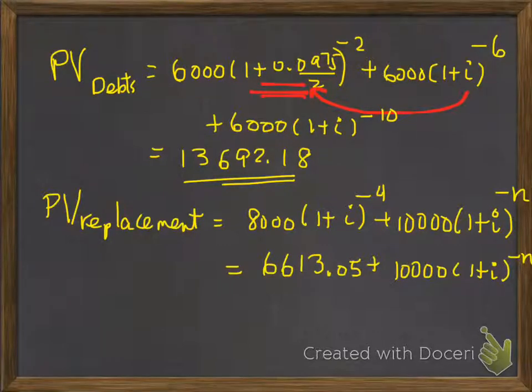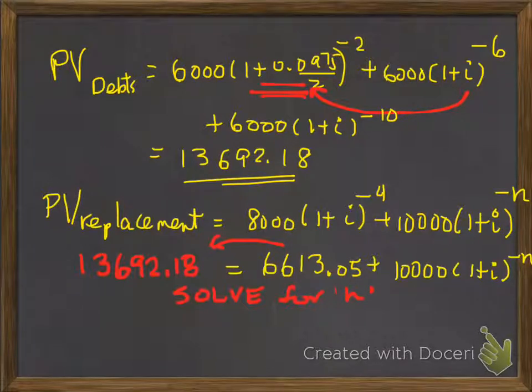Well, what's on the left side of this equation is $13,692.18, because the replacement payments are going to have an equivalent value of the debts. And so now if I'm going to solve this equation for n, what do I have to do? I'm going to start off by subtracting $6,600 from both sides of the equation.